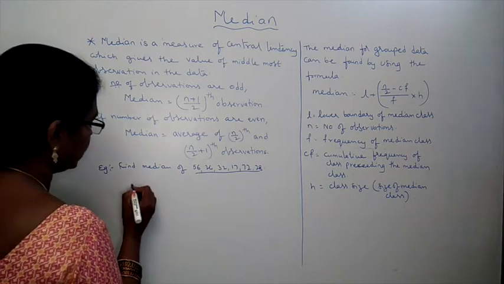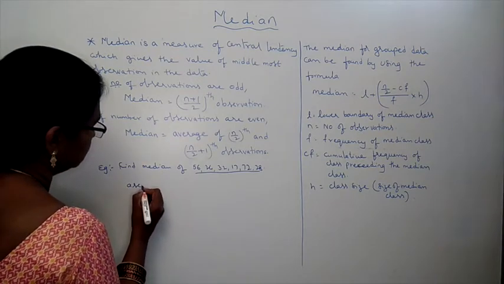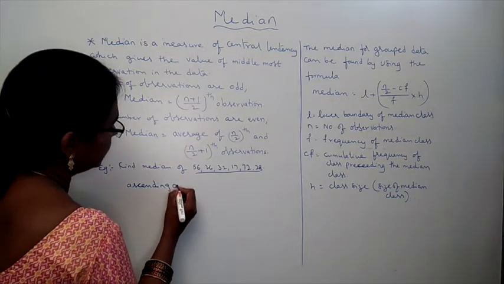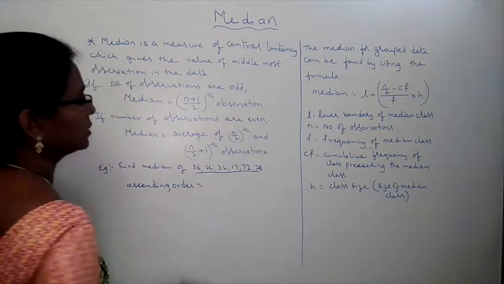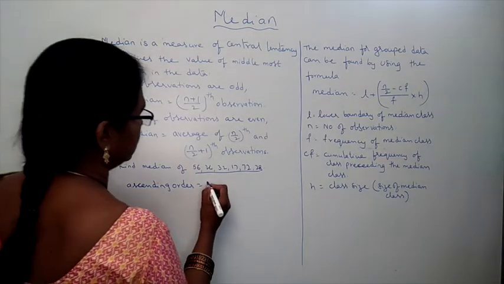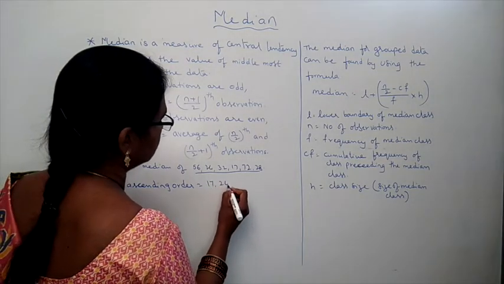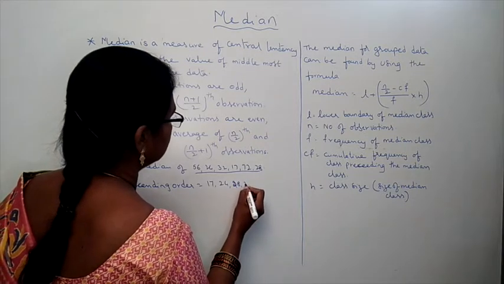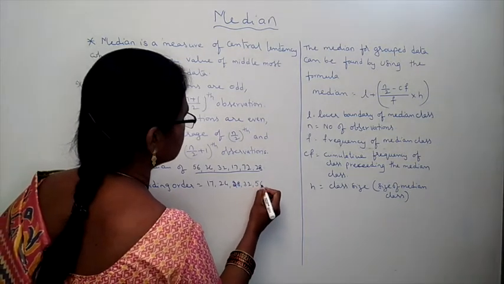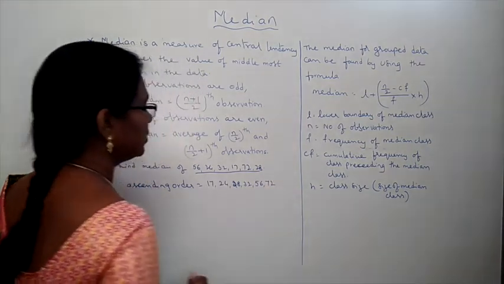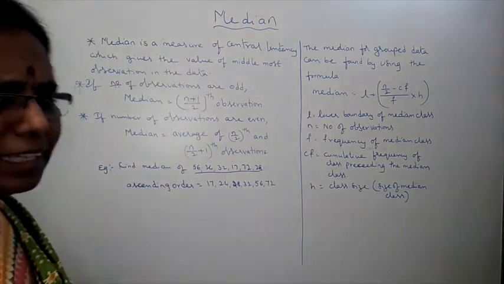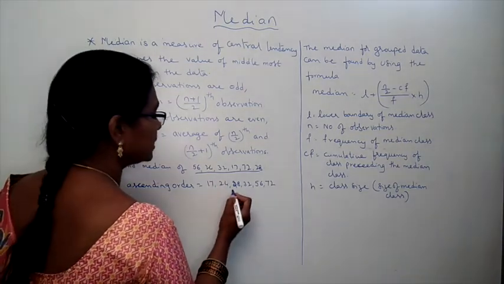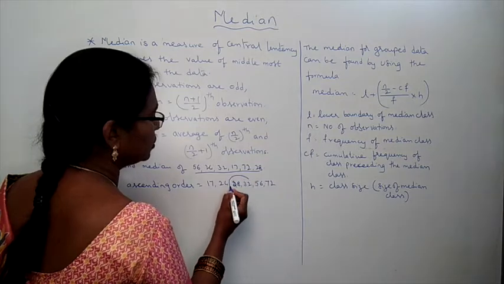Now first we write the ascending order of observations. What is the smallest one? 17, 24, 28, 32, 56, 72. These are the observations in ascending order, small to big. You can write in descending order also, nothing will happen. Now, how many observations are there? 6. Then what are the middle terms?